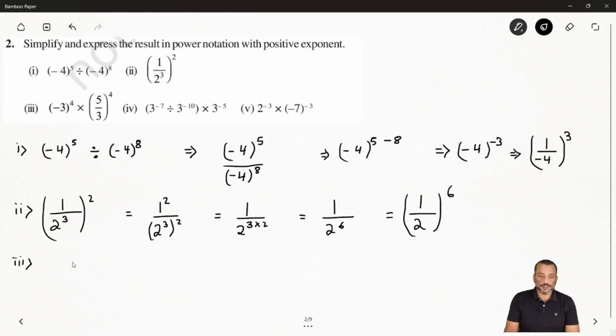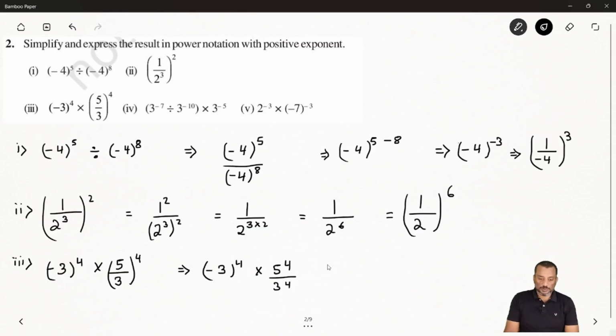So third one, it is saying minus 3 whole power 4 by 5 over 3 and whole power is 4. So first one, here we will solve this one. We can say here minus 3 whole power 4, and then we can say 5 to power 4 by 3 to power 4.